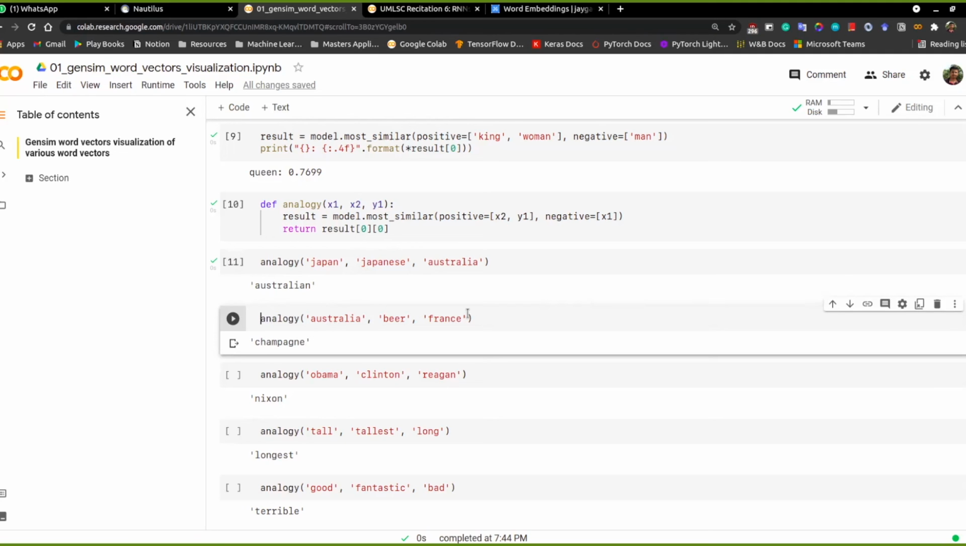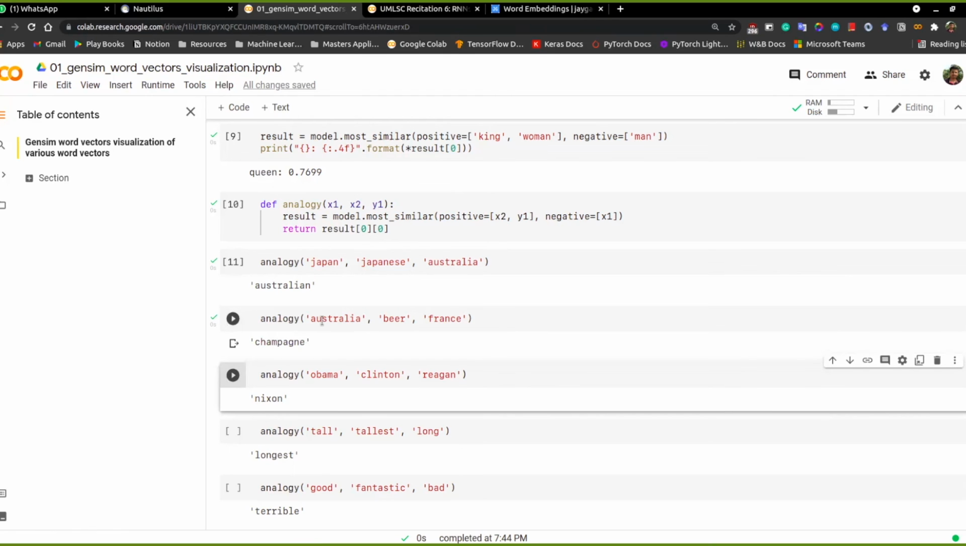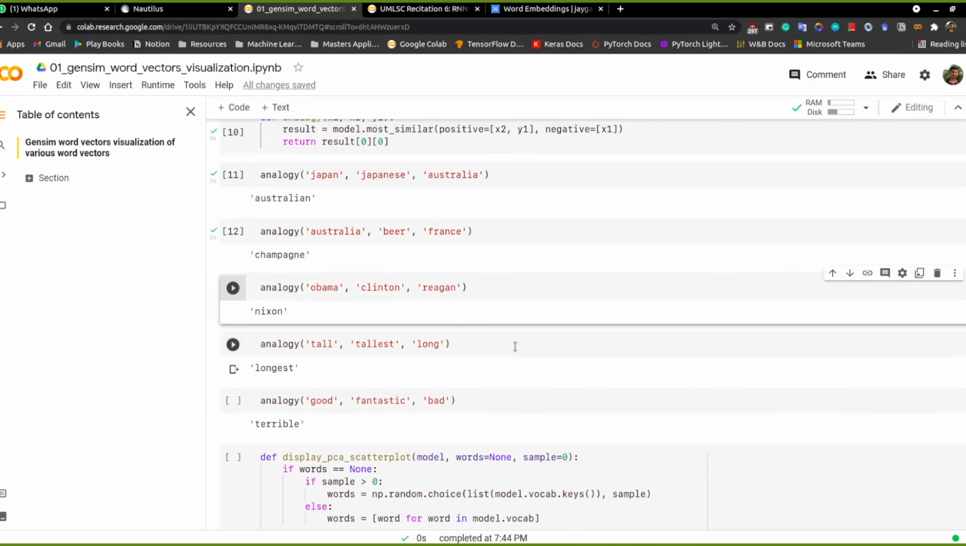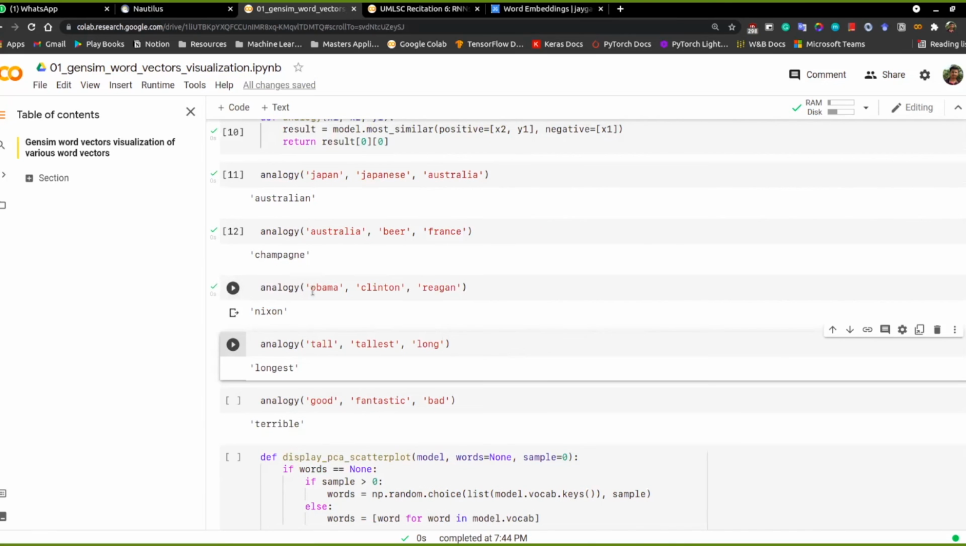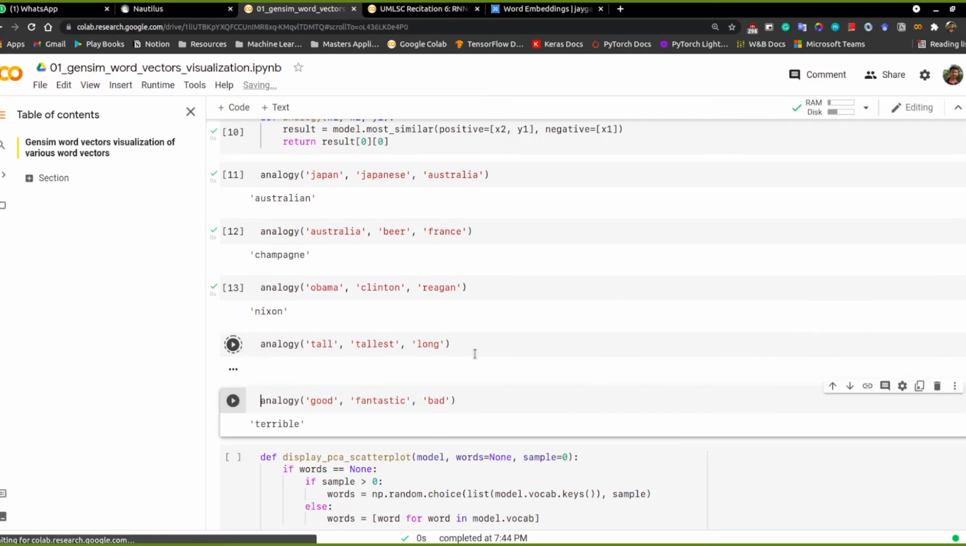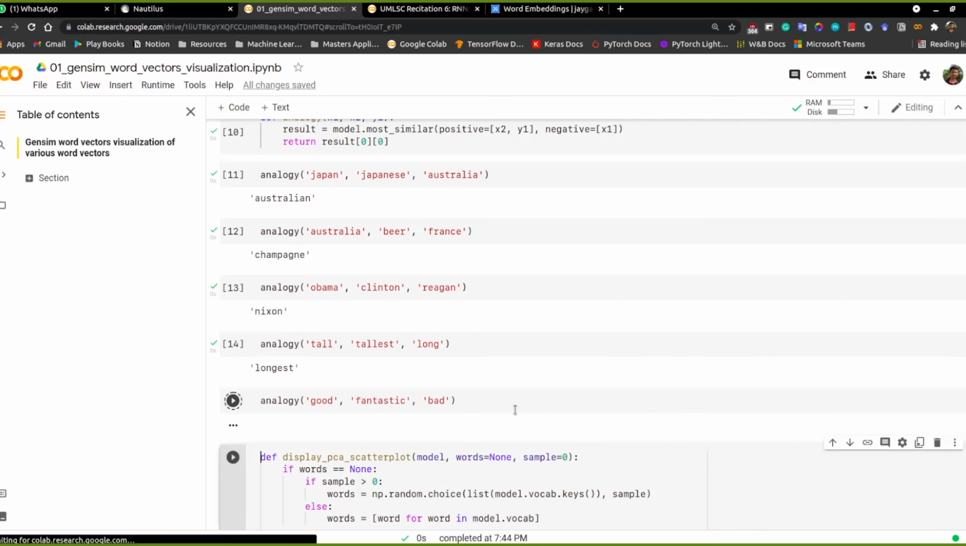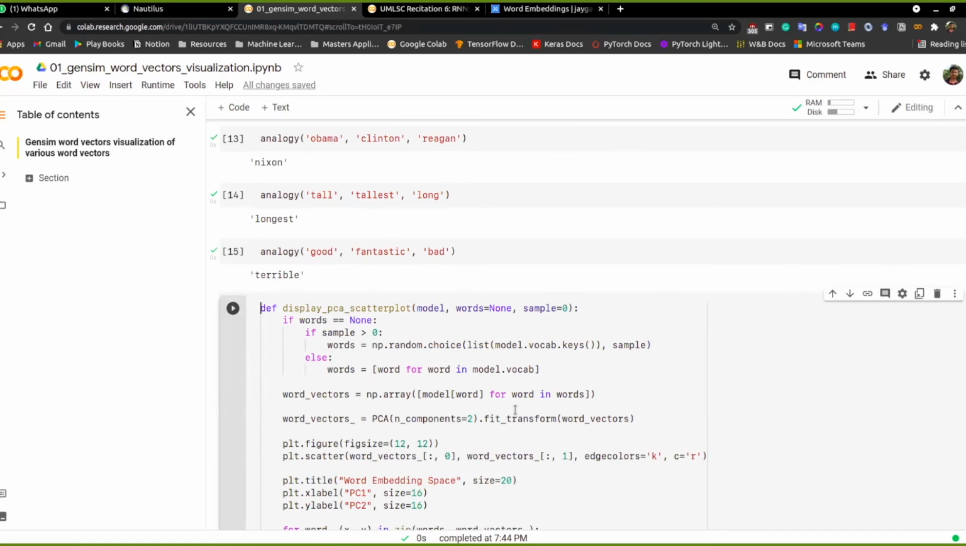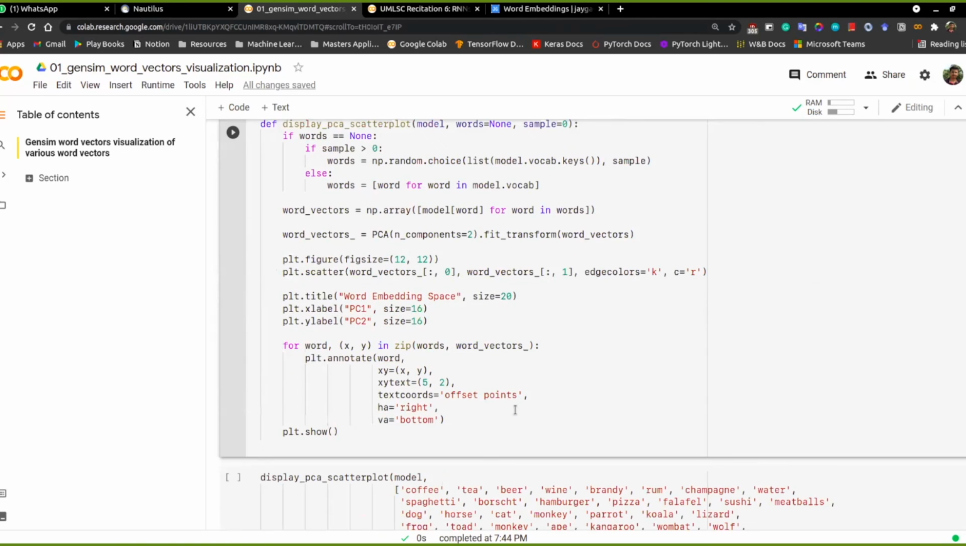So next is other representations as well, like Australia is to beer. Australia, let's say, is famous for beer, then France is famous for champagne, based on the relationship. There is also Obama is to Clinton and Reagan is to Nixon. And there is also the ability to do superlative things, like tall is to tallest and long is to longest, good is to fantastic, then bad is to terrible as well. So it is able to do more than one thing, and also compare superlatives as well.